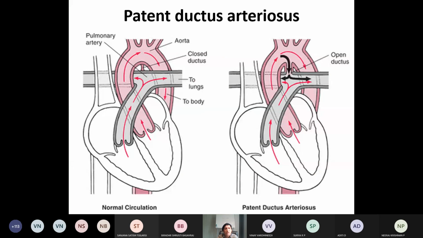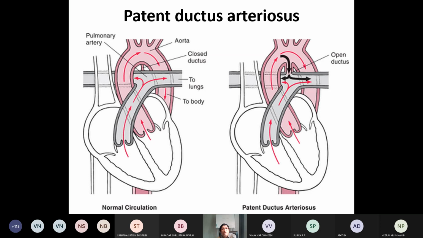One more condition is there. PDA, patent ductus arteriosus. Just to remember the name, we'll discuss in detail later. This is a condition related to a defect, anomaly in the aorta, where the flow of blood will be disturbed.